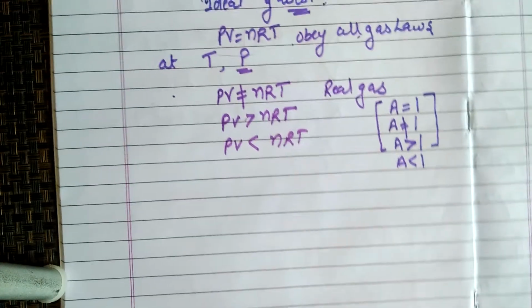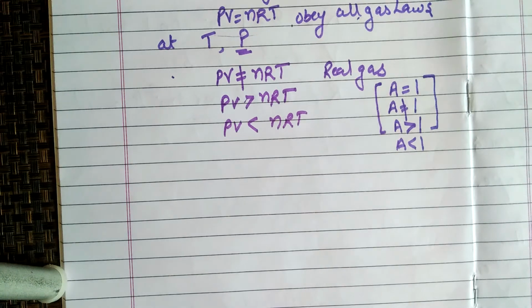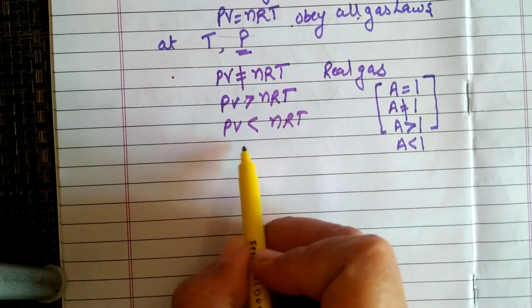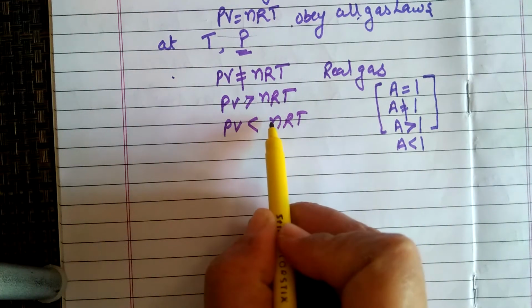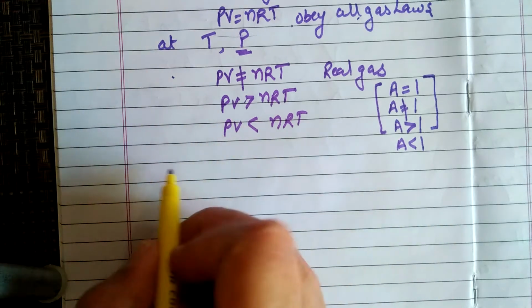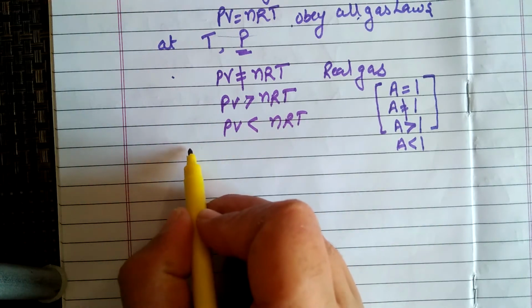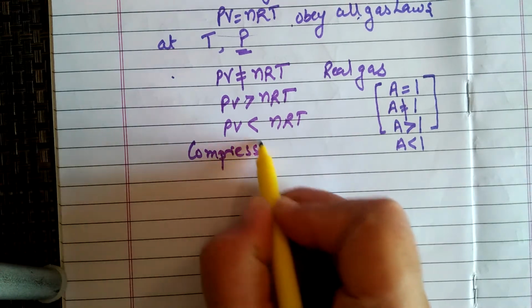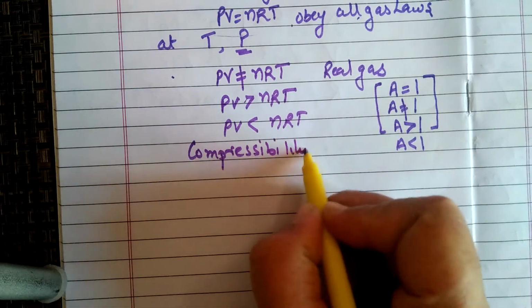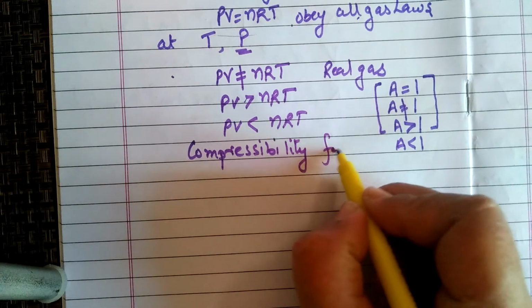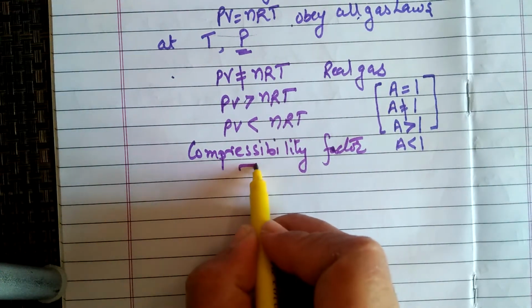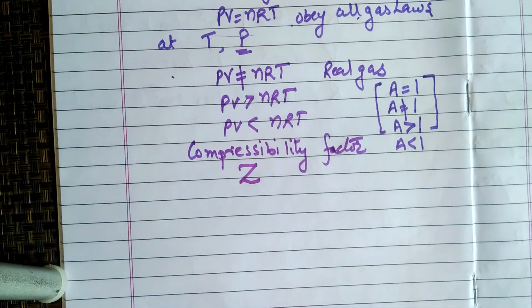To express this greater than or less than behavior or deviation, the scientists gave a factor that was named compressibility factor, and that is denoted with the letter Z.